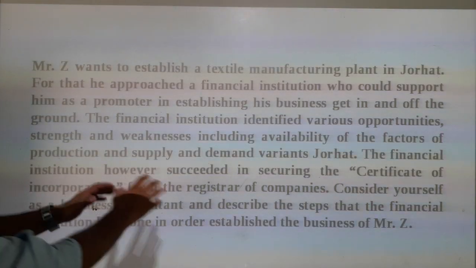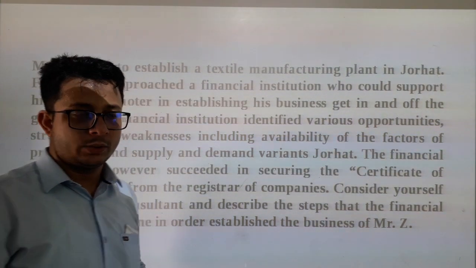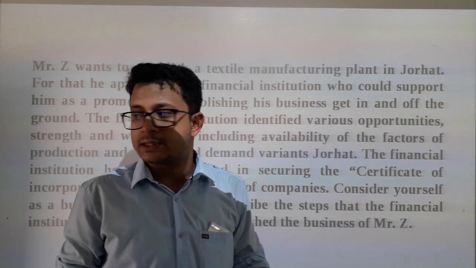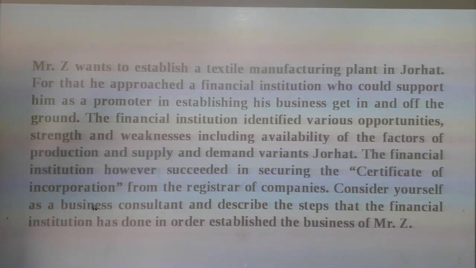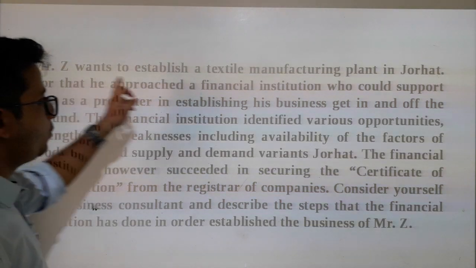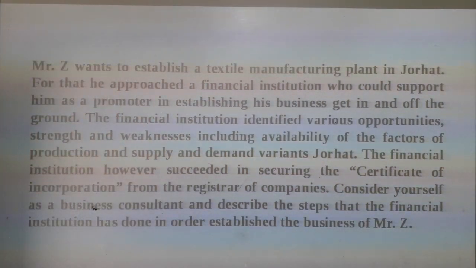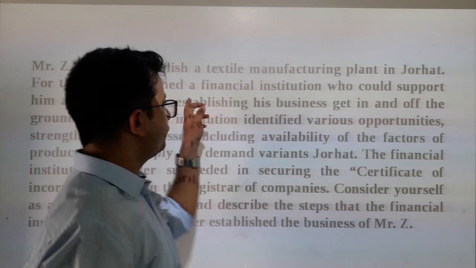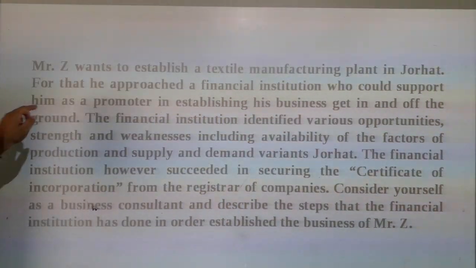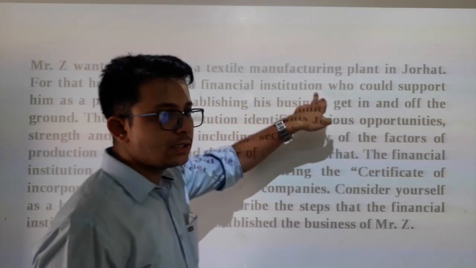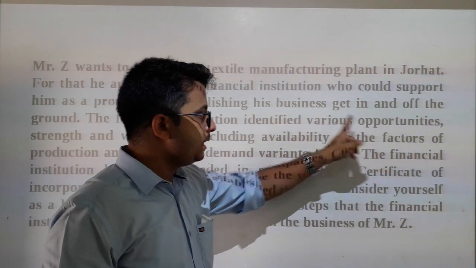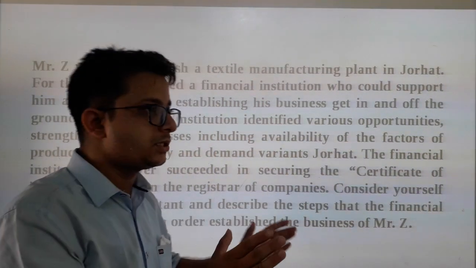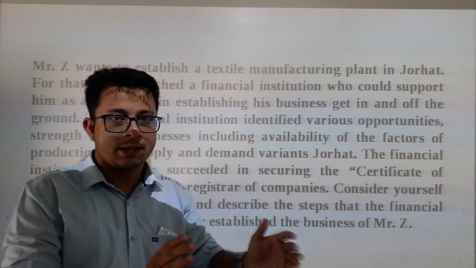Before we go to a particular answer, it is very necessary that we understand the cases very thoroughly. Let's start from the very beginning. This is a particular case and we need to write about the answer. Mr. Jad wants to establish a textile manufacturing plant in Jorhat. For that, he approaches a particular financial institution who could support him as a promoter. That means this financial institution will be working as a promoter in establishing his business, getting it off the ground. That means the financial institution will be helping Mr. Jad to establish that business.